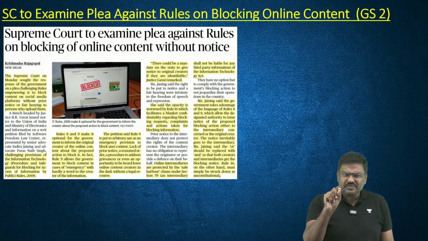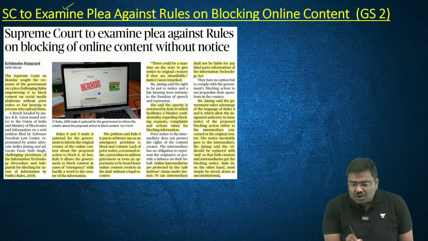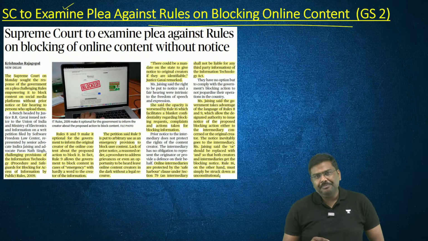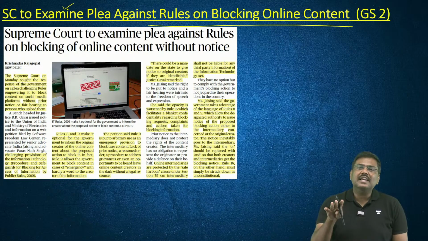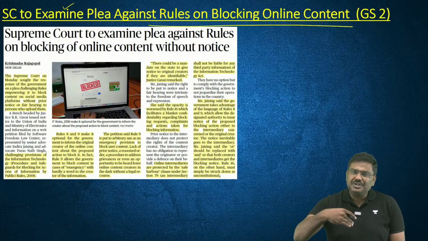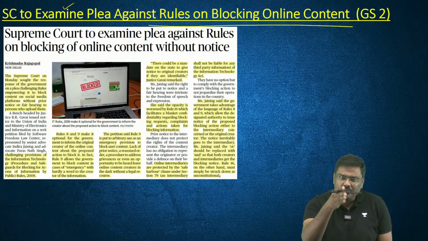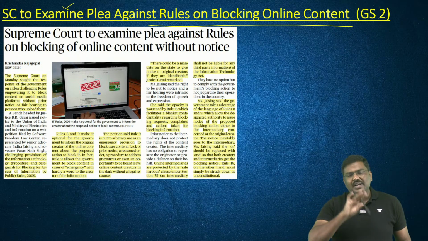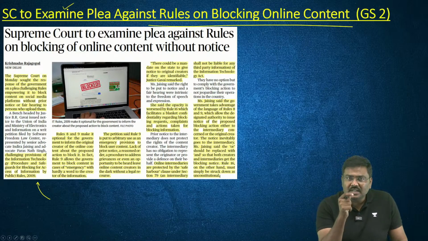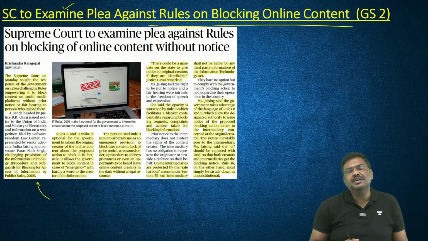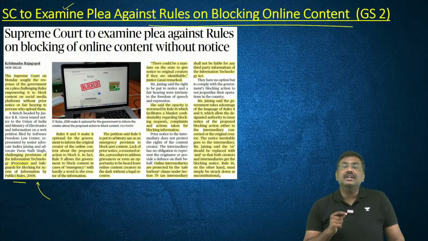Last two articles, just factual information here. Supreme Court to examine plea against rules on blocking online content. Yesterday also there was an article associated with this. Today there is an article which says the Supreme Court of India has accepted the petition now. They will see what power the central government has to block online content. Essentially, understand this. The petitioners have raised concerns regarding the powers that the government, that is the Department of Telecommunications, has under the Information Technology Rules of 2009.